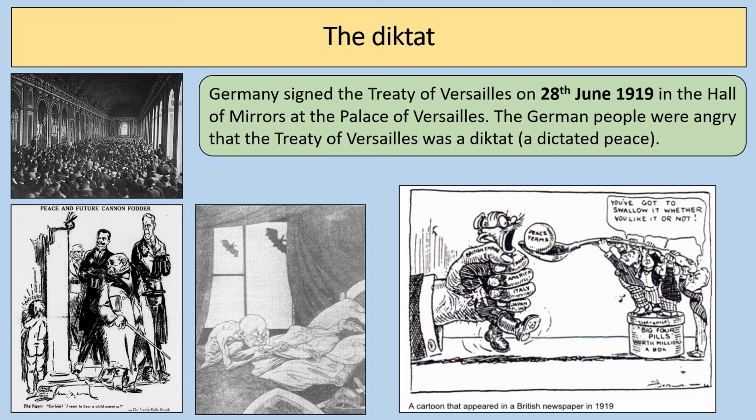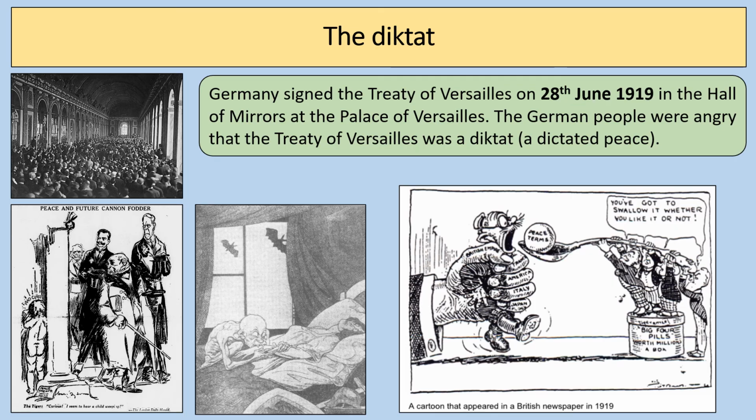So one of the key features of the Treaty of Versailles is just how angry people were in Germany when the treaty was signed. And you can see here a few cartoons from the time, which give you that sense of how angry people were about the Treaty of Versailles. People used the phrase that it was a diktat, a dictated peace, that Germany had no say in this peace treaty and wasn't allowed to negotiate, and it was presented to the Germans to sign on 28th of June 1919, and had they not signed it, it would have led to the war starting again.